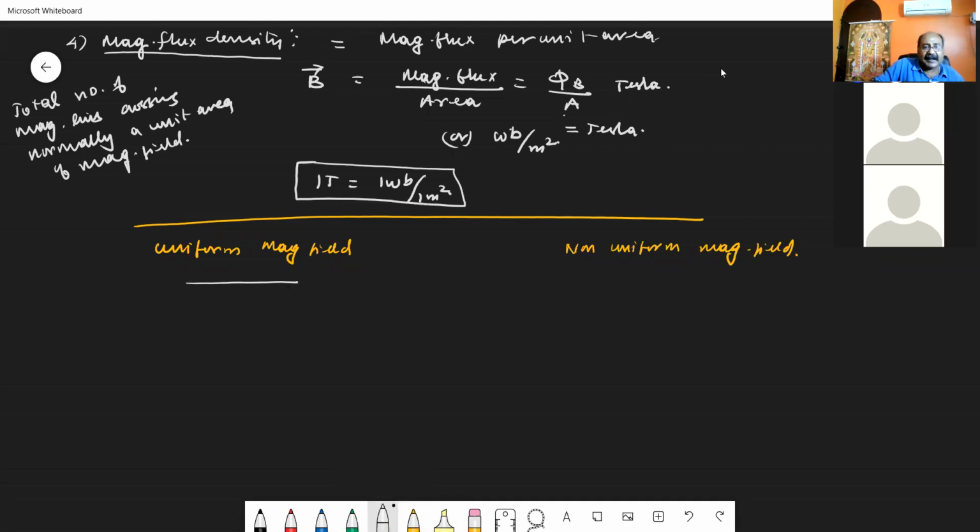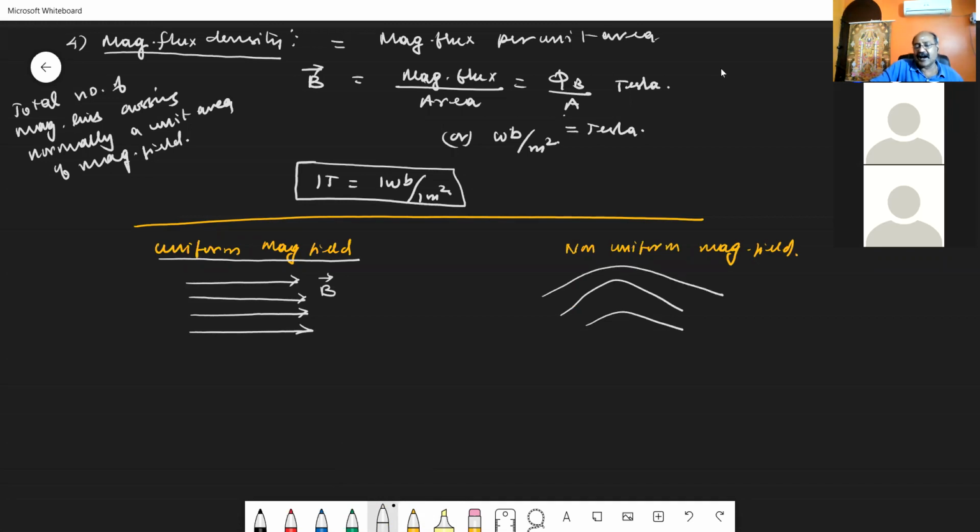A uniform magnetic field is represented by drawing parallel lines. So if you are drawing parallel lines to represent the magnetic field, then that magnetic field B vector is said to be uniform. Non-uniform magnetic fields are represented like this. They are not parallel.